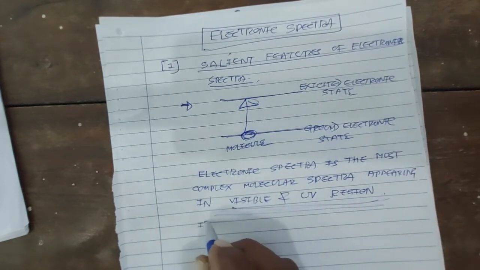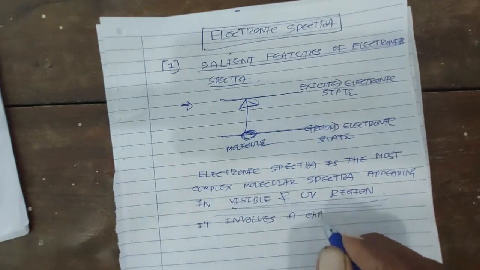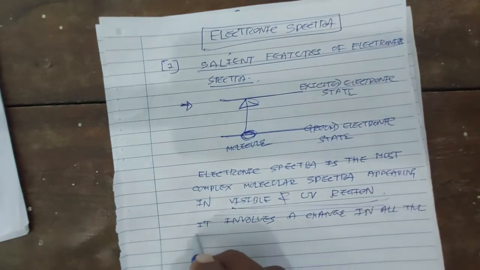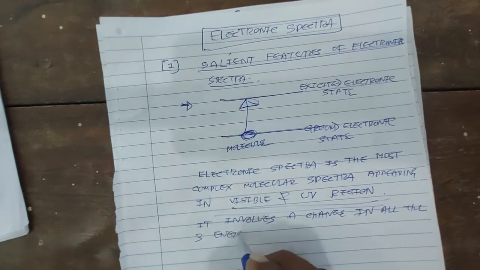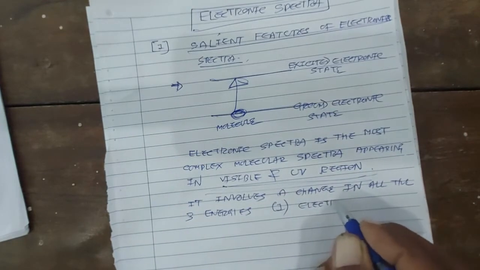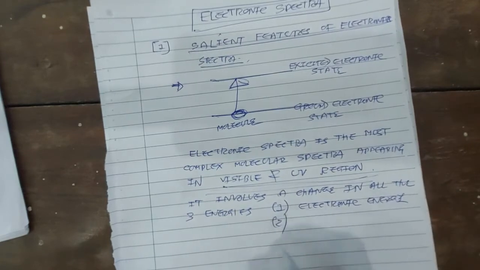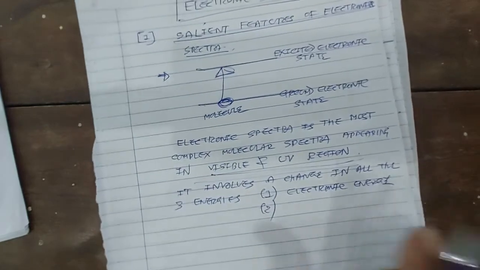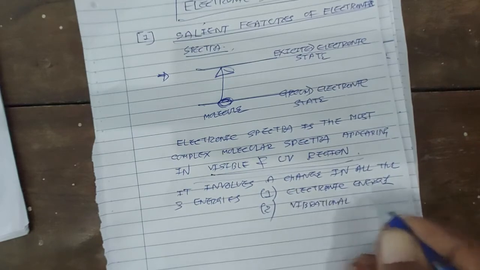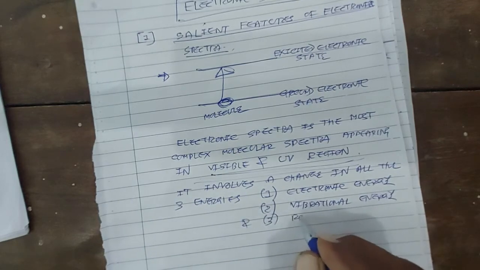It involves a change in all the three energies: electronic energy. When a molecule makes an electronic transition, its electronic energy is going to change, its vibrational energy is going to change, and its rotational energy is also going to change.